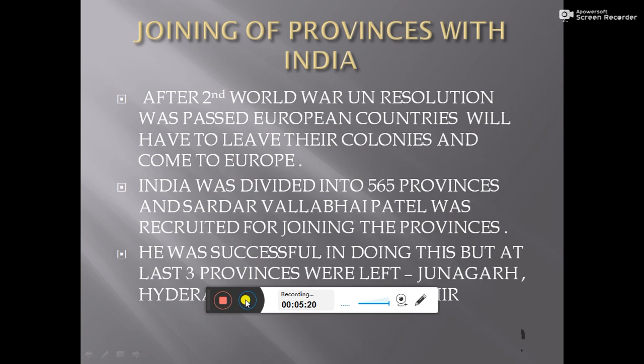Before independence, India was divided into two parts: the part which was directly governed by the British officials, and the other part known as the princely states, which were ruled by kings. At that time, India was divided into 565 provinces.